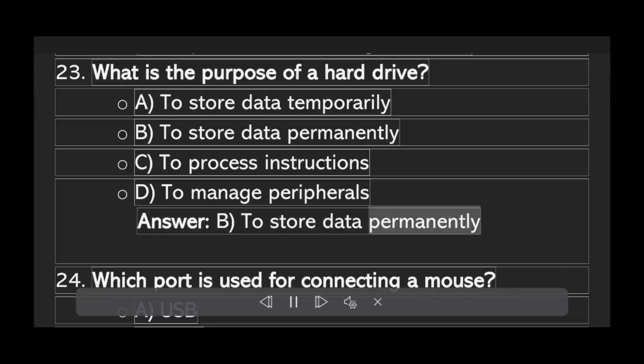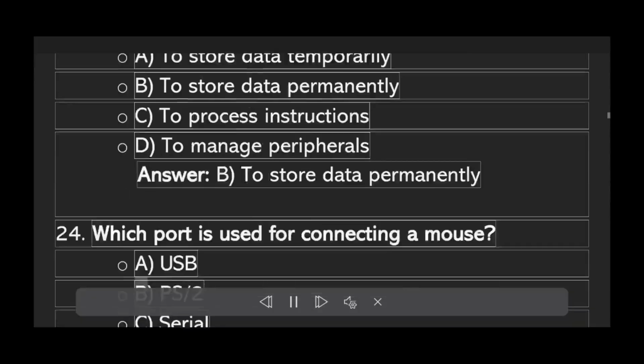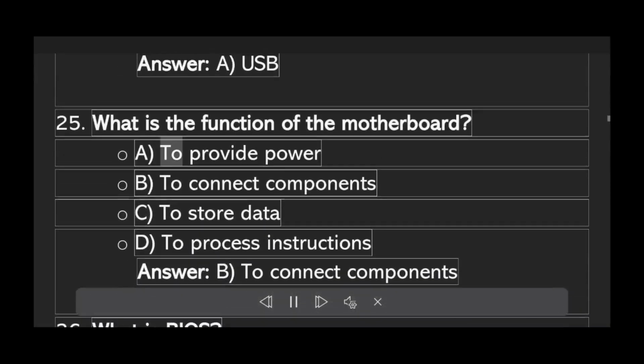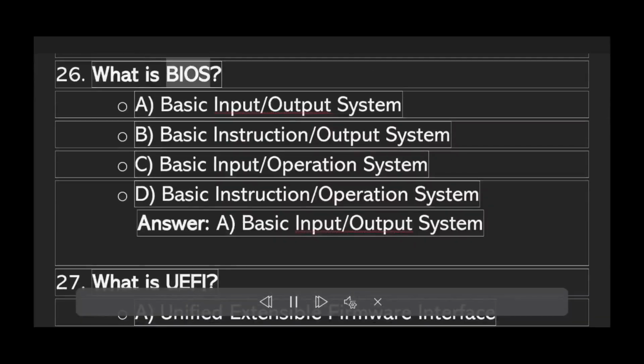To store data permanently. Which port is used for connecting a mouse? A. USB. B. PS2. C. Serial. D. Parallel. Answer A. USB. What is the function of the motherboard? A. To provide power. B. To connect components. C. To store data. D. To process instructions. Answer B. To connect components. What is BIOS?